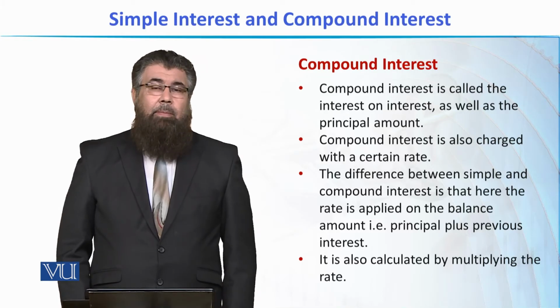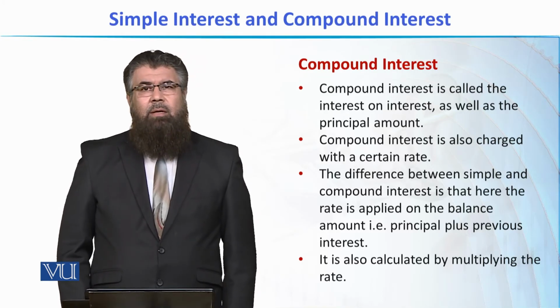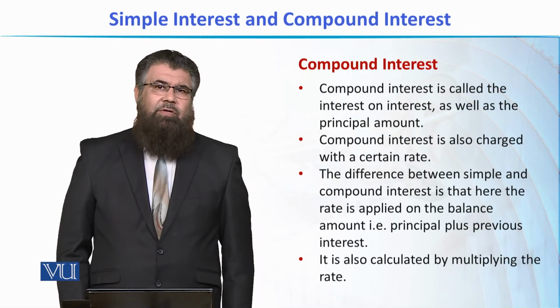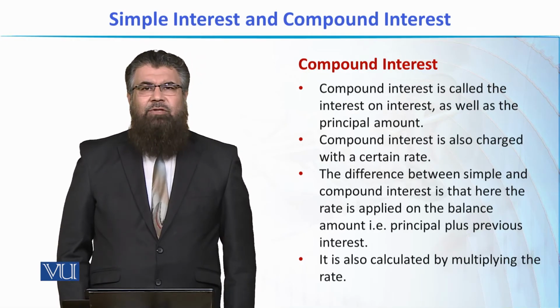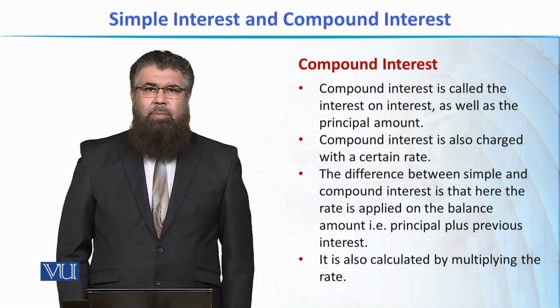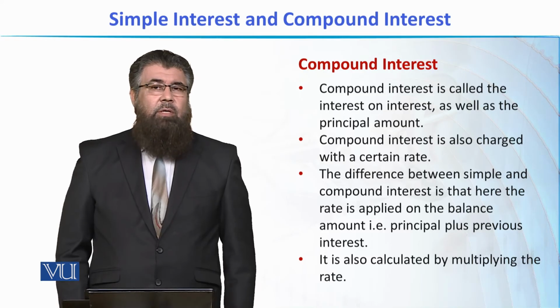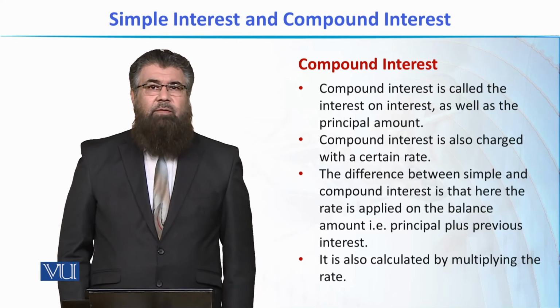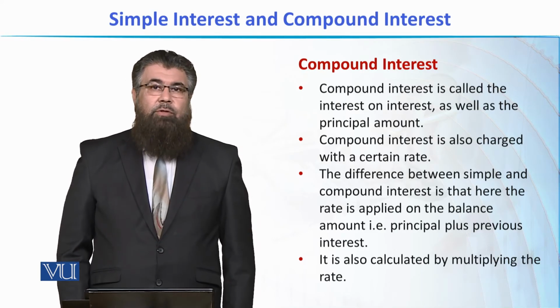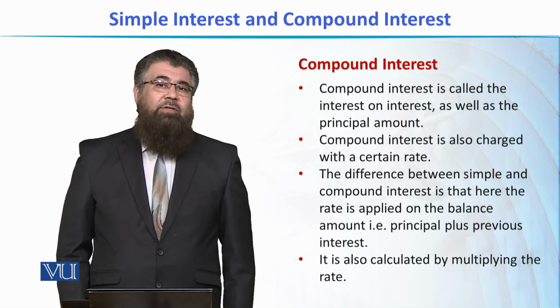The philosophy or the theory of compound interest is that once we have earned some interest on our investment, on our principal amount, in the next year we do not have only the principal balance available, but we also have some amount of interest that we have earned. So in the second year, we should earn interest not only on the principal, but also on the interest that we earned in the first year.